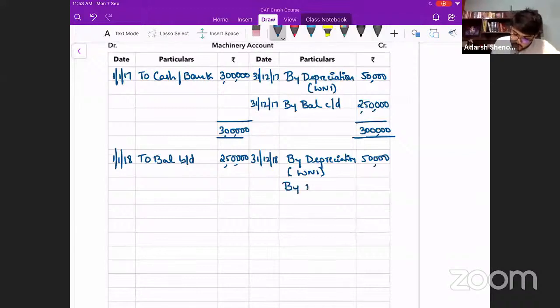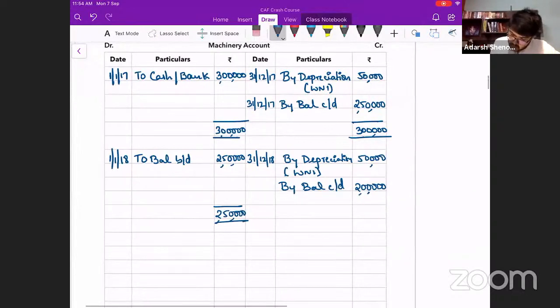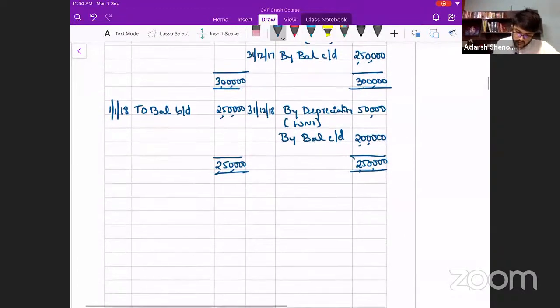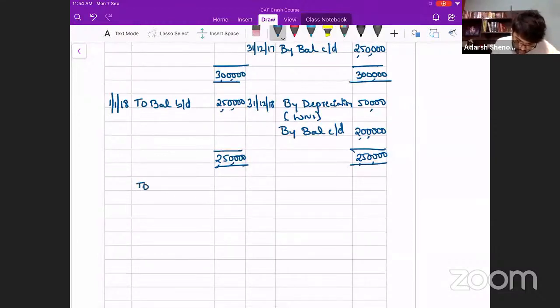How much is the balance? Book value of the asset at the end of the second year. 2 lakh rupees is the book value of the asset at the end of the second year. To balance brought down 2 lakh rupees. This is on 31/12/18. This is on 1/1/2019.